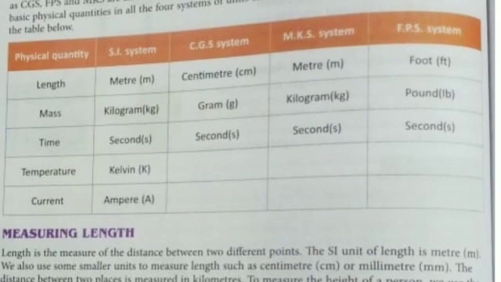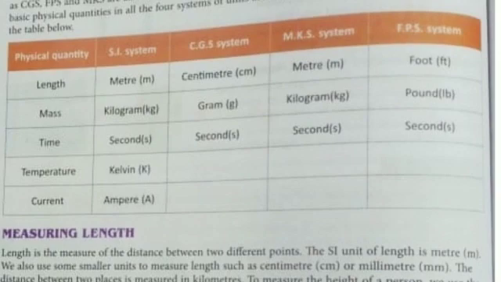SI unit and MKS are mostly the same. FPS, it is pound. And time is measured in seconds in all cases. The basic unit of time is second in SI, CGS, MKS and FPS units. All are the same.